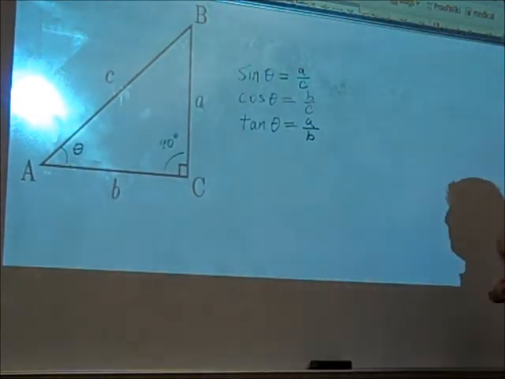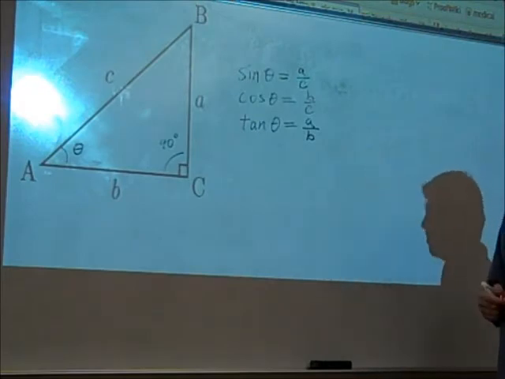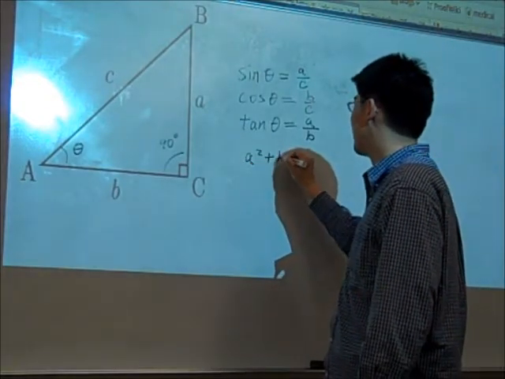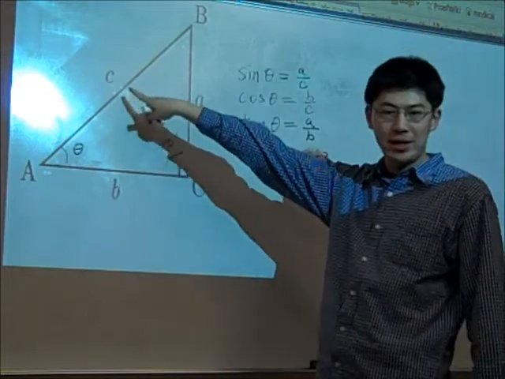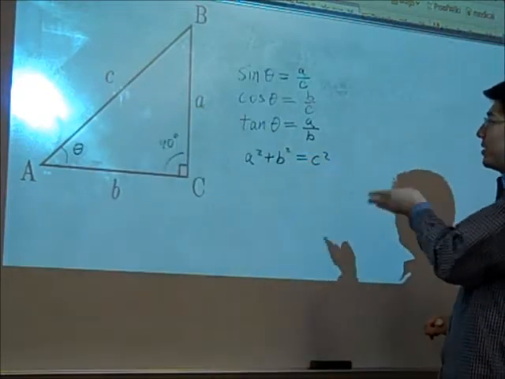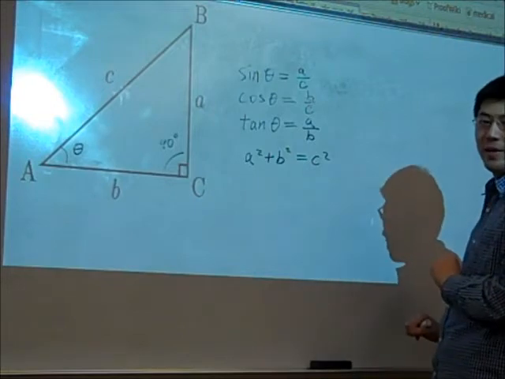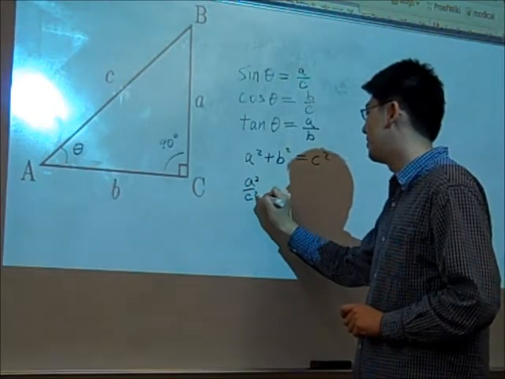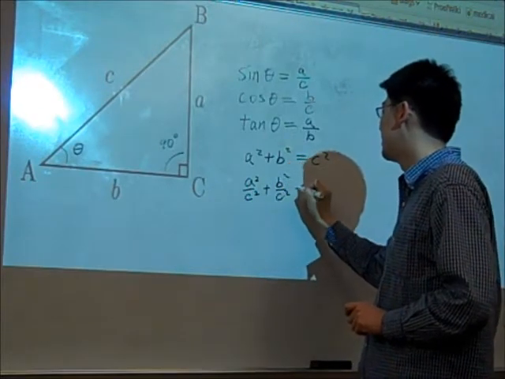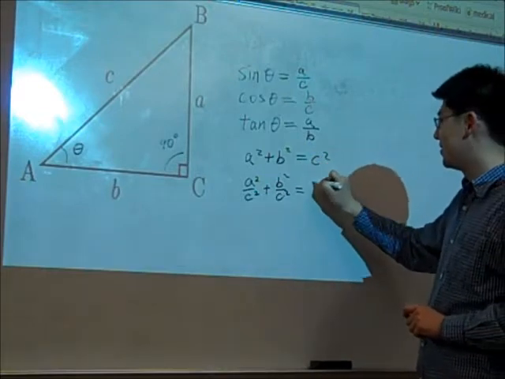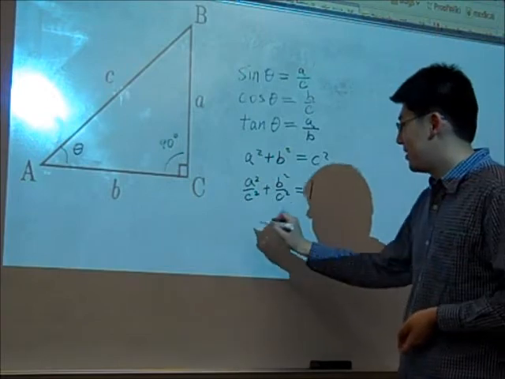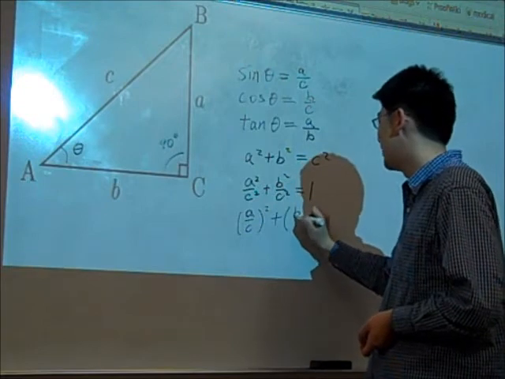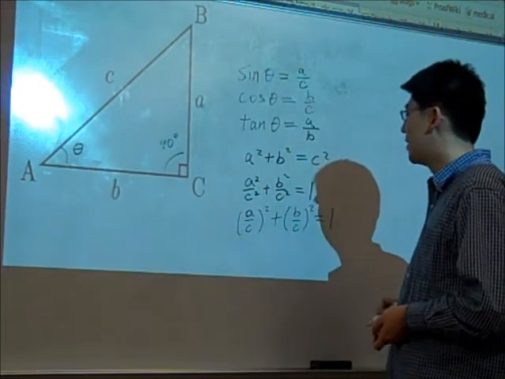Now, what are other things that we can actually do with these expressions? Well, one thing is we know this thing called the Pythagorean theorem, which says that a squared plus b squared equals c squared in this right triangle. Now, one thing we can do is we can say, well, why don't we just divide everything by c squared. So we divide it out, and it will give us a squared divided by c squared plus b squared divided by c squared is going to be equal to c squared divided by c squared, which is going to be 1. Now, a squared divided by c squared is also the same thing as a divided by c, quantity squared, plus b divided by c, quantity squared, is equal to 1.